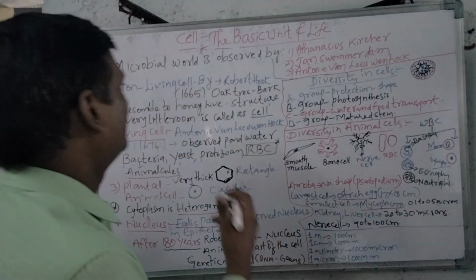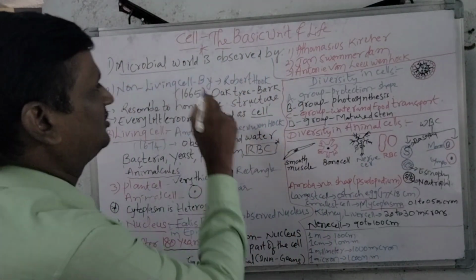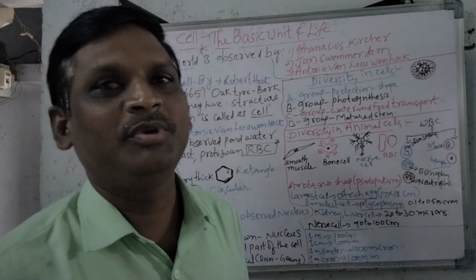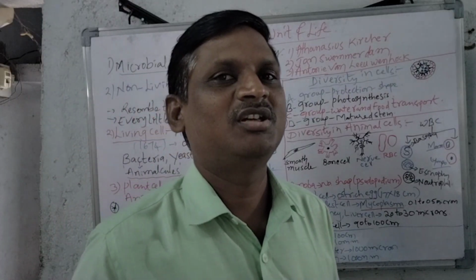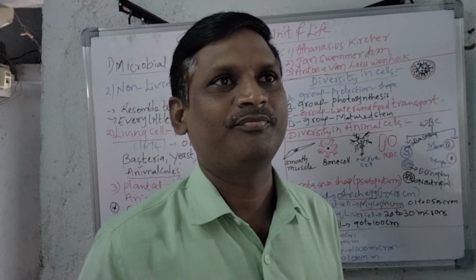Let us see the first one. The microbial world is observed by three scientists.